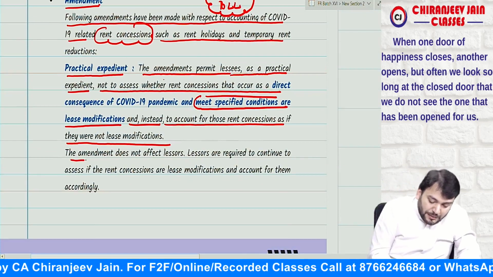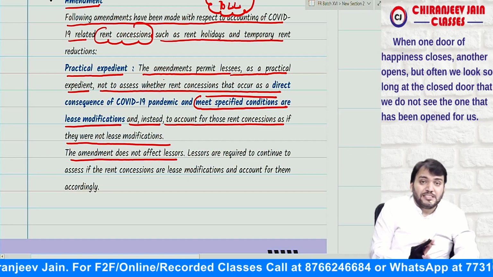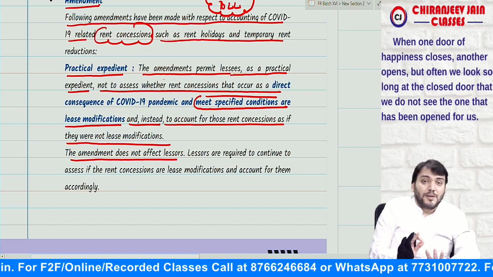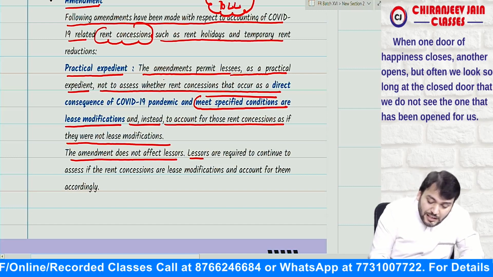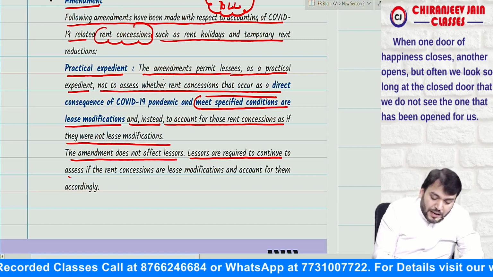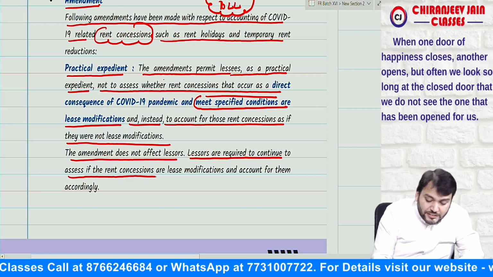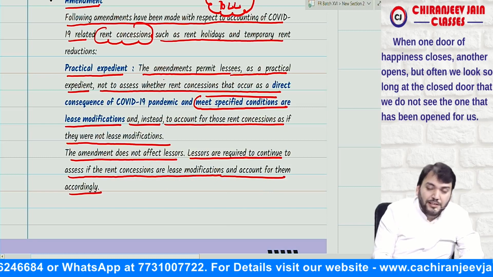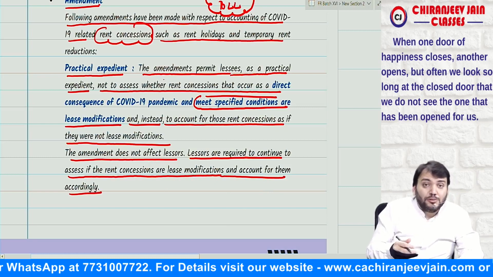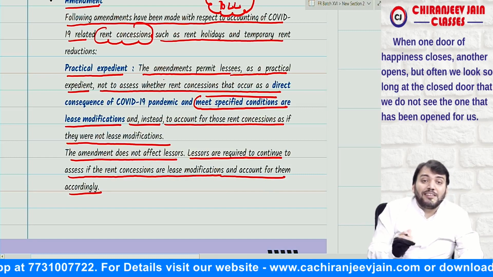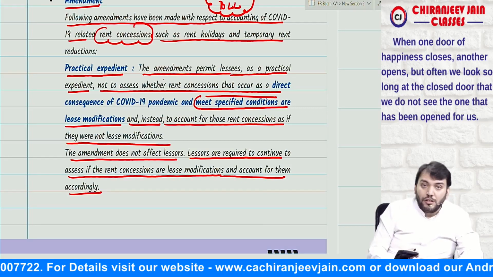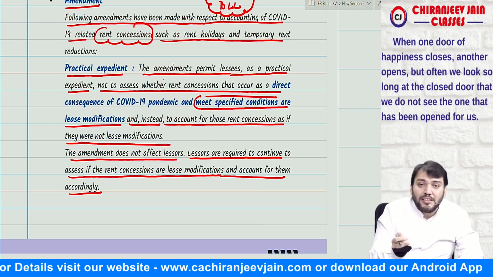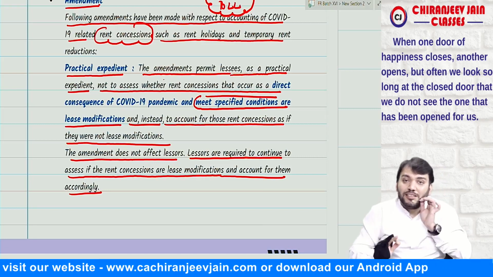The amendment does not affect lessors, means this amendment will not affect lessor accounting. Lessors are required to continue to assess if the rent concessions are lease modifications and account for them accordingly. Means lessors need to assess whether rent concessions are lease modifications or not, and if it is a lease modification, then it needs to be accounted for separately.